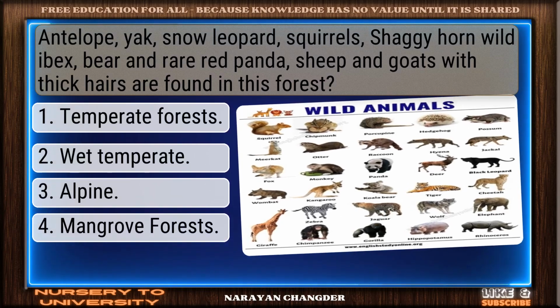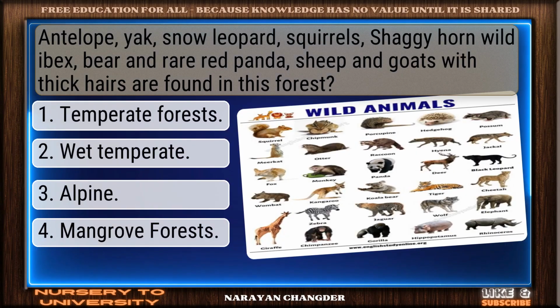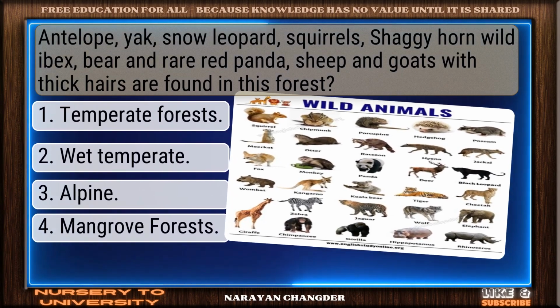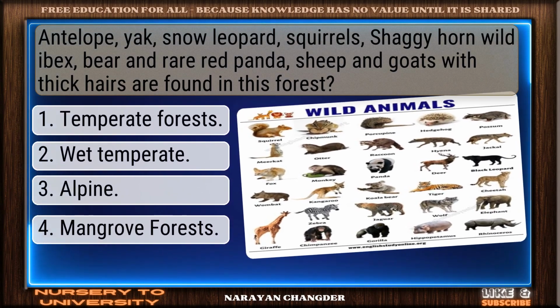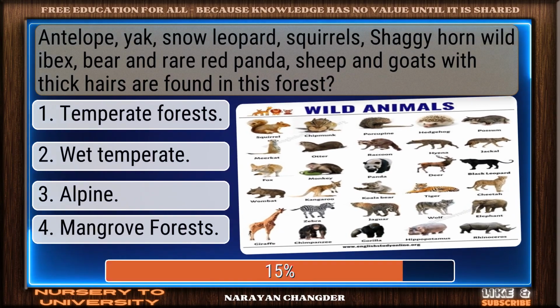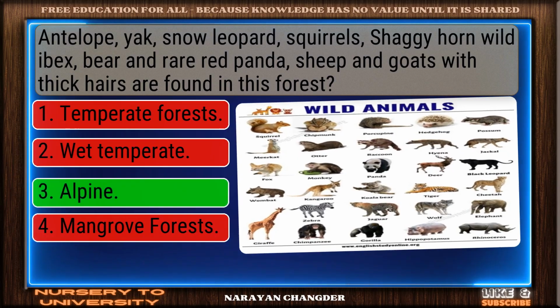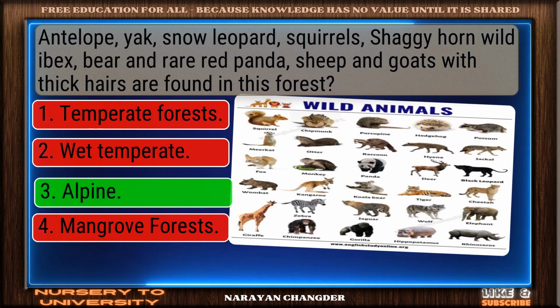Question number 1. Antelope, yak, snow leopard, squirrels, shaggy horn wild ibex, bear and rare red panda, sheep and goats with thick hairs are found in this forest. You chose alpine, and it is correct.